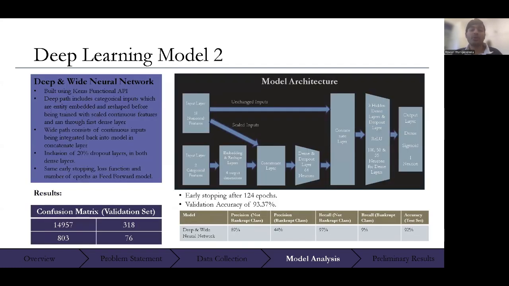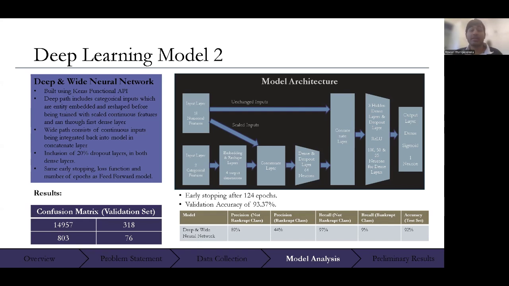The other deep learning model that I've used is a deep and wide neural network. The deep path utilizes the categorical inputs, which are entity embedded and reshaped before being concatenated with scaled continuous features and run through the first dense layer with 64 neurons. The wide path uses 18 continuous inputs and sends them straight to the second concatenate layer. Afterwards, the feed-forward neural network is repeated until the output is reached.